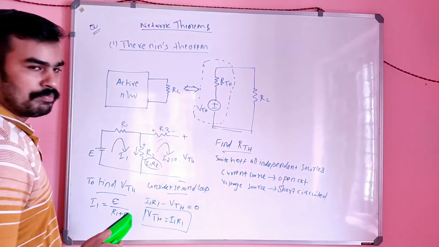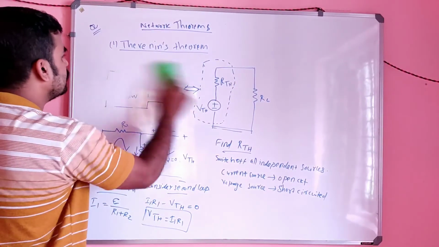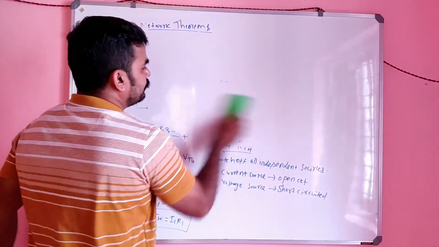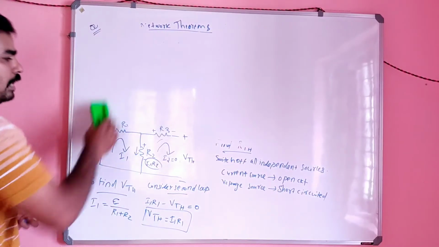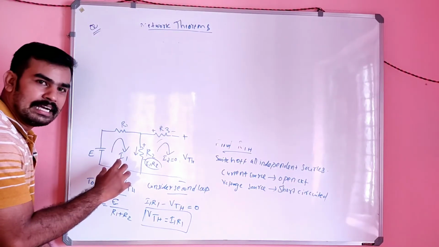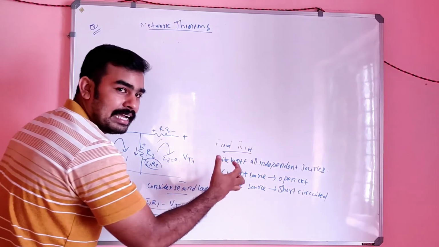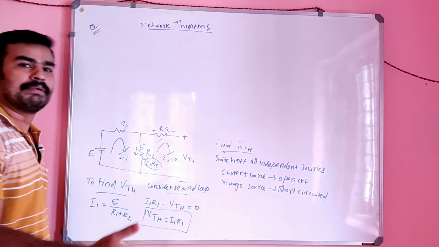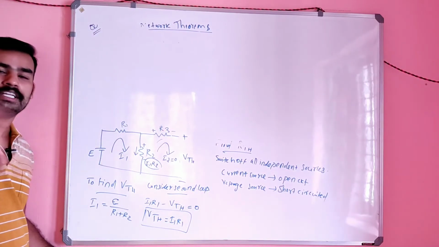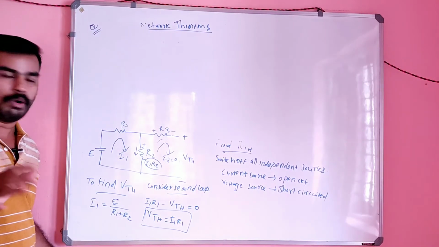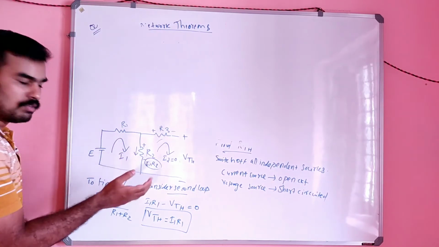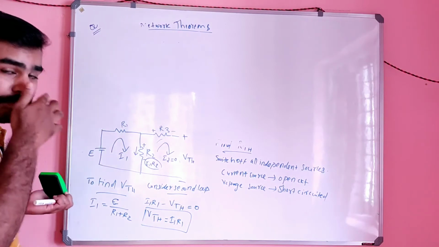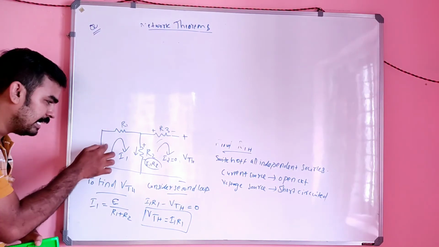Okay, what is the next step? Draw the circuit by applying this switch off concept. I mean, simply open circuit the current source and short circuit the voltage source. In this circuit there is no current source, so here is only a voltage source.